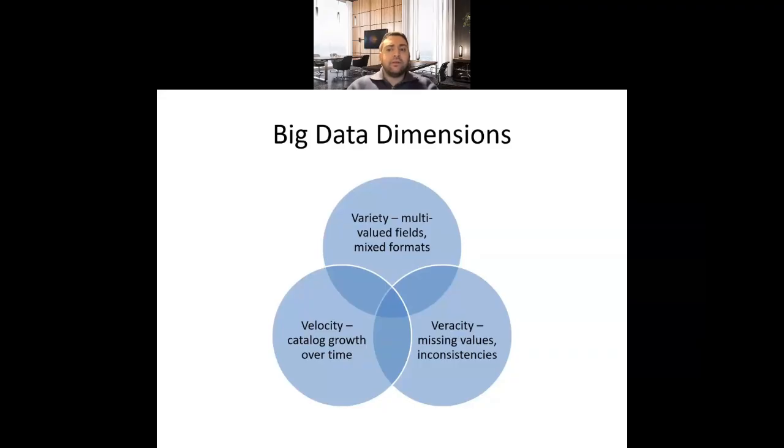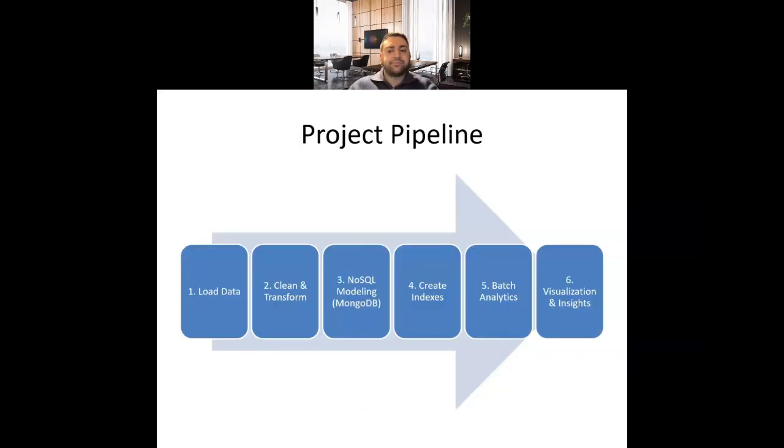Veracity because the raw data contains missing values, inconsistent formatting, and duplicates, so the data cannot be trusted immediately. It must be cleaned and standardized before analysis. And velocity because the dataset captures how the Netflix catalog evolves over time by analyzing when titles are added. The project measures the rate at which the platform expands and updates its content, especially after 2017.